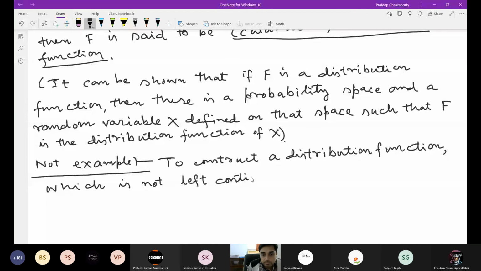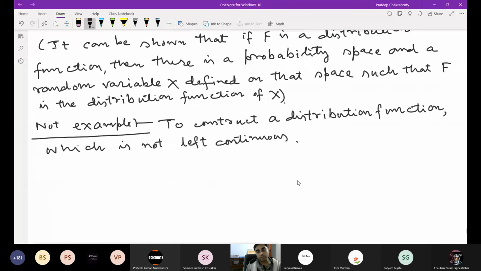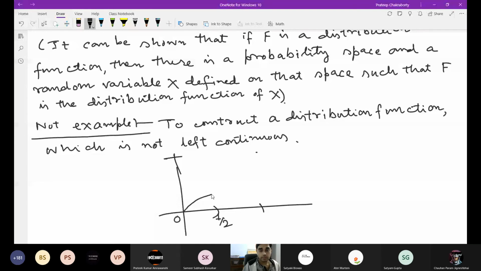So the random variable will not be a continuous random variable. Like this, this is 1, this is 1, so you have to reach 1 ultimately here. This is 0, and suppose this is half. Suppose we go like this, then from here there is a jump. On the left hand side there is a jump. So this is not continuous, not left continuous at x equal to that point.